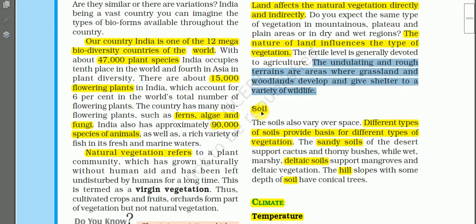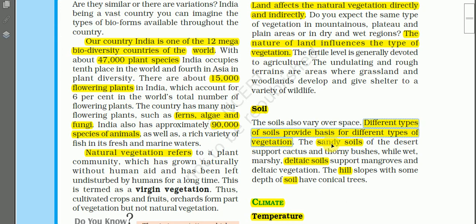Next, we have soil. We know that soils vary over space. That means the type of the soil is different from one place to another place. In some areas we may find black soils. In other areas we may find red and yellow soils or sandy soils and so on. Different types of soils provide the basis for different types of vegetation. That means depending on the type of the soil, the type of vegetation also may be different.